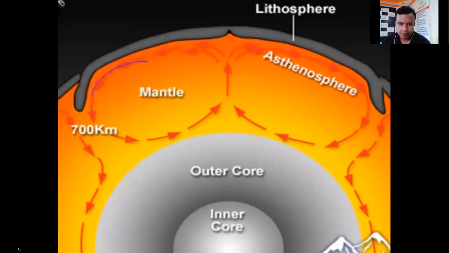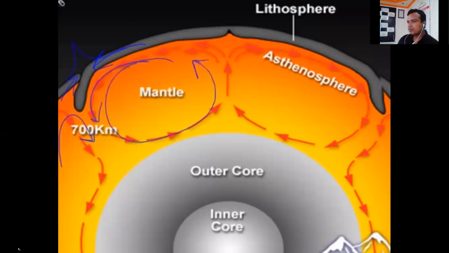Here's a convection current going in this direction. The one next to it is going in that direction. So here, this piece of crust and this piece of crust are coming together. And when that happens, it pushes up mountains. That again is happening because the convection current is moving in this direction. I encourage you to watch this video again and again until you understand how the direction of the convection currents determines the direction that the plates move.